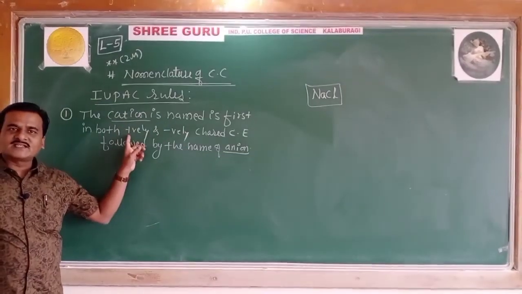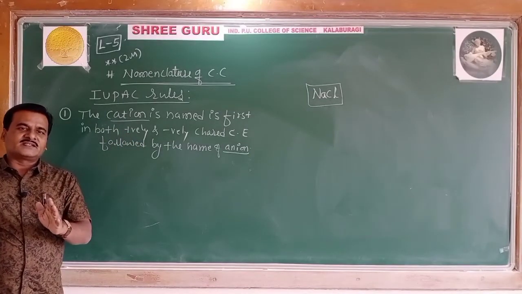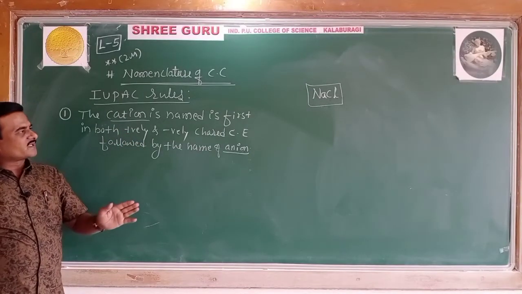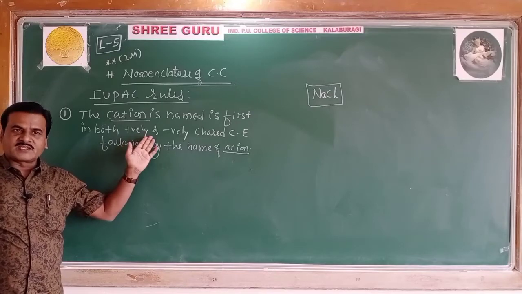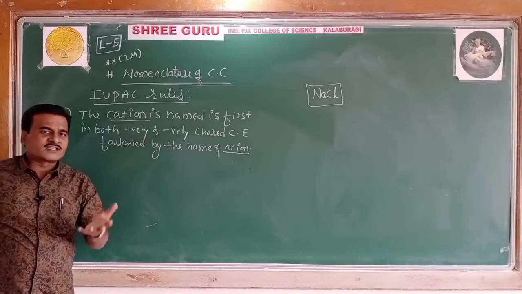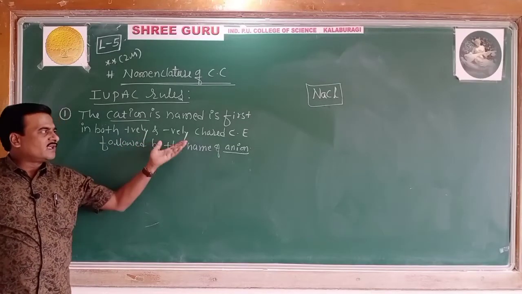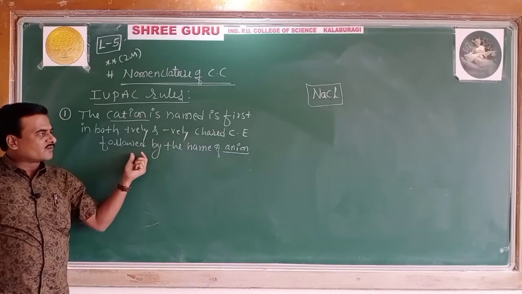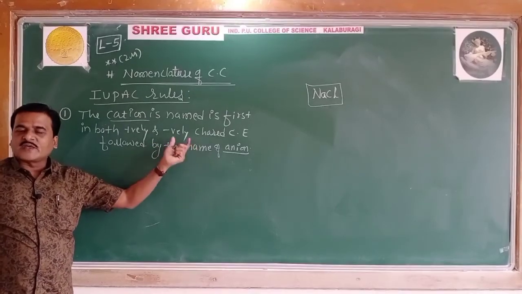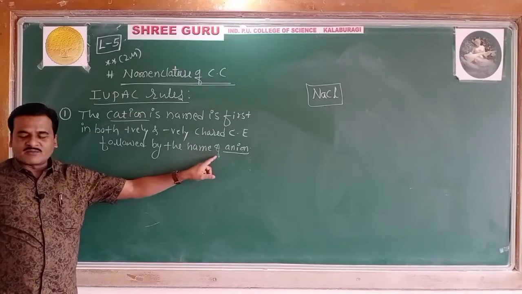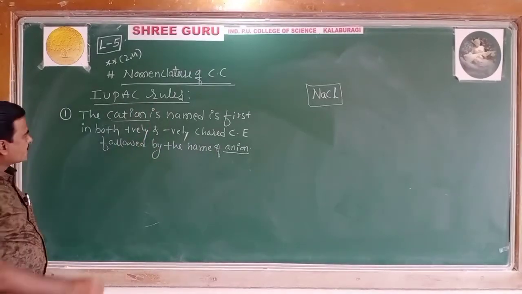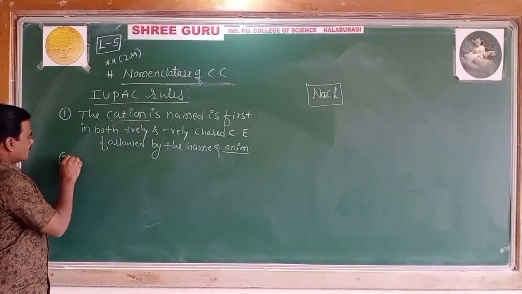The cation is named first, whether it is in a positively charged coordination entity or a negatively charged one, followed by the name of the anion.